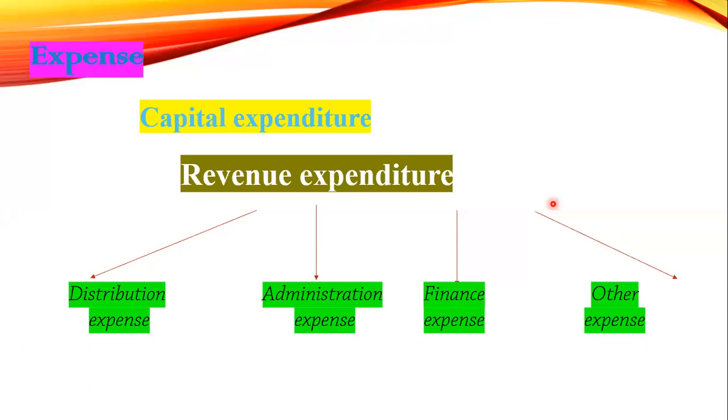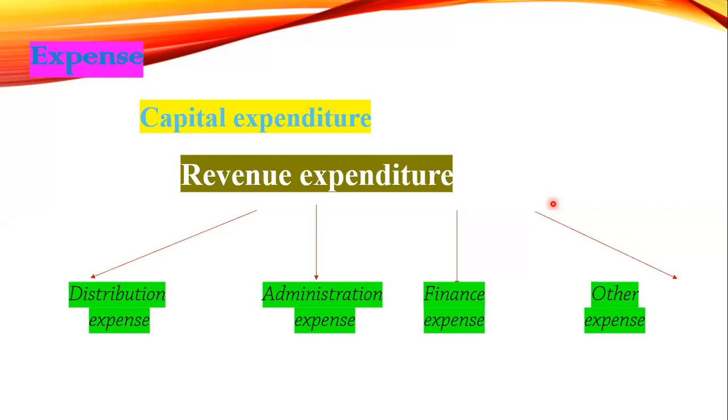Okay, I will tell you some guidelines. Distribution expense means any revenue expense connected to sales and distribution. For example, advertisement.